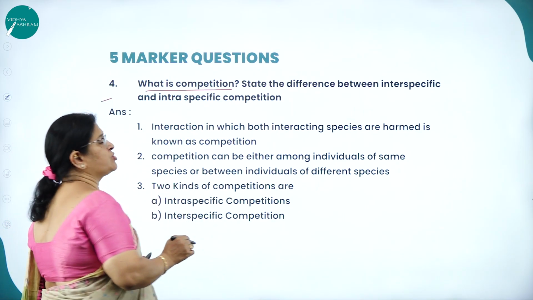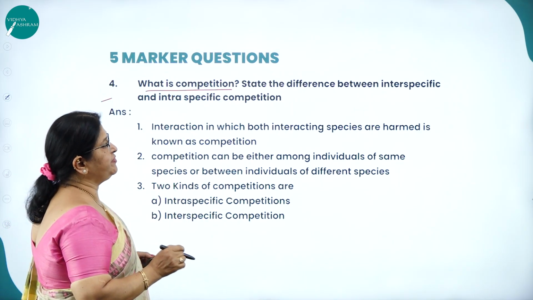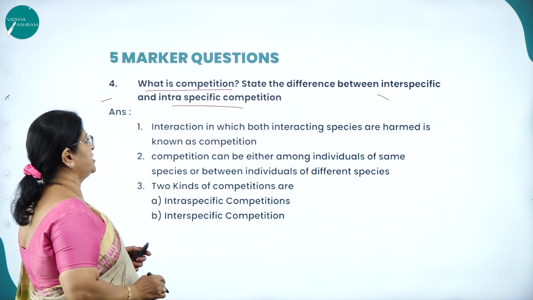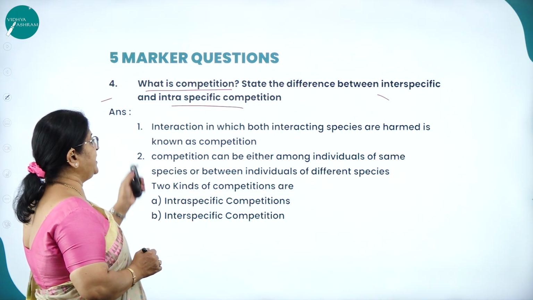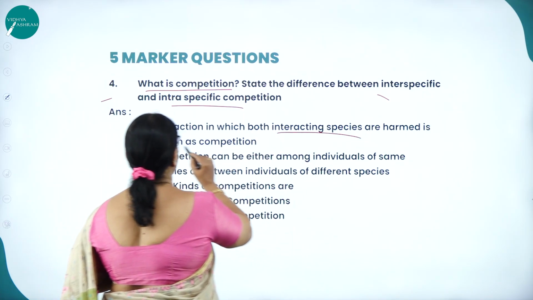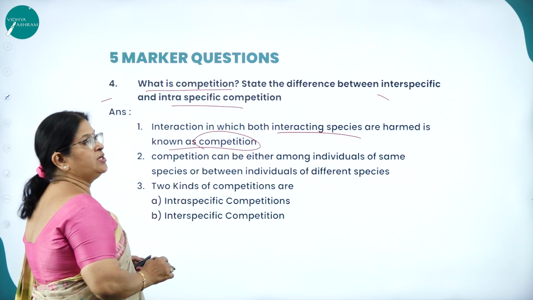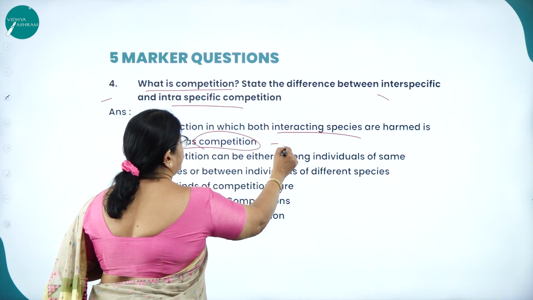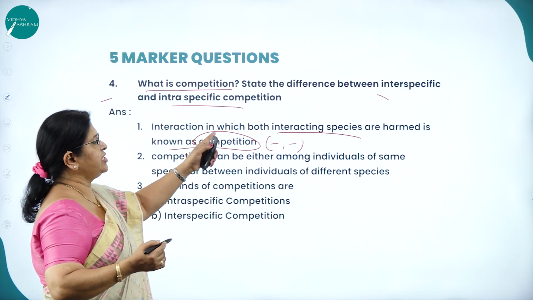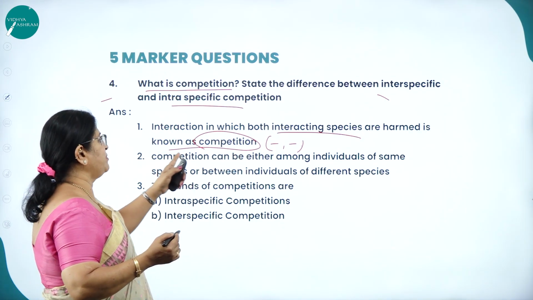Next question, what is competition? State the difference between interspecific and intraspecific competition. So what is competition? Interaction in which both interacting species are harmed is known as what? Competition. So competition is minus minus, where both are not benefited. So interaction in which both interacting species are harmed is known as